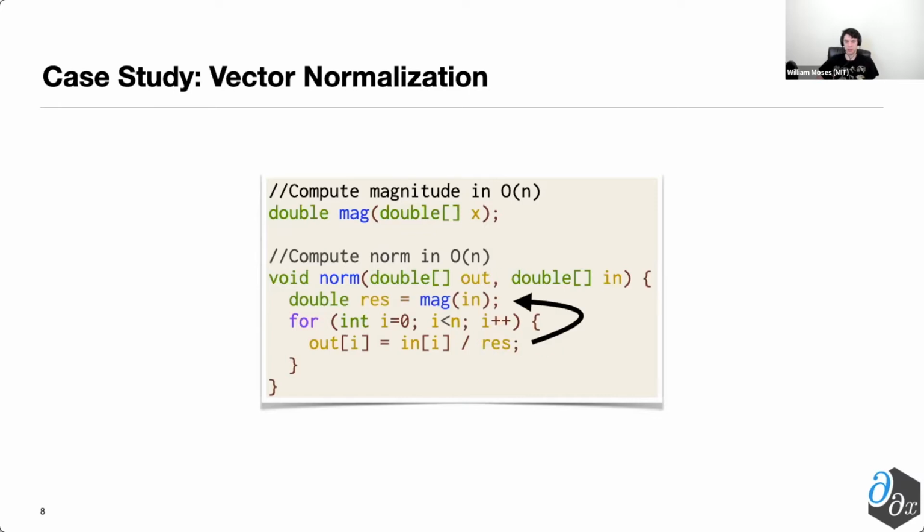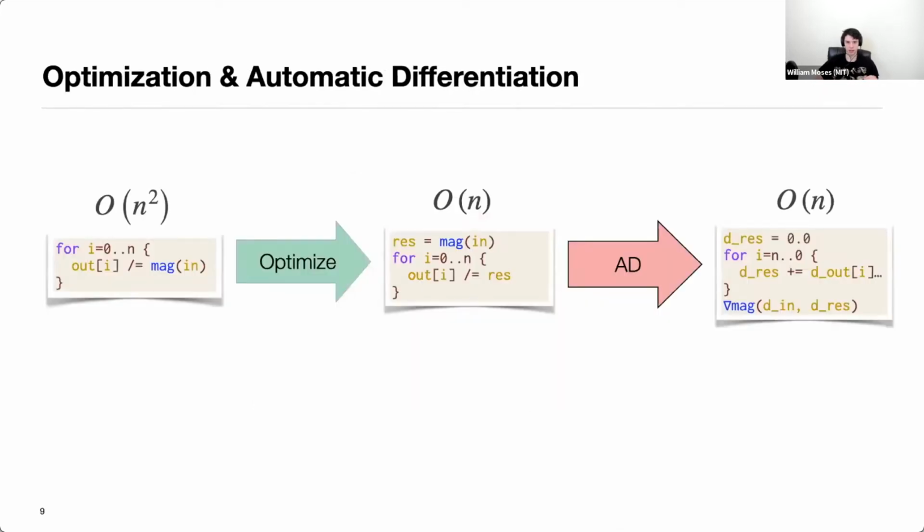And one thing that you might want to do, for instance, is to move that call to the magnitude function outside of the loop, which is highly beneficial in that it reduces the runtime from O of n squared down to O of n. So if we look at how we might want to differentiate that, if we were to first do that optimization that I mentioned, where we move it outside the loop, reducing the runtime down to O of n time, and then differentiate it, this corresponding reverse pass shown on the right here would mirror what the original code is like, and as a consequence have the gradient of the magnitude function outside of the loop at the very bottom. And this results in the gradient running in O of n time as well.